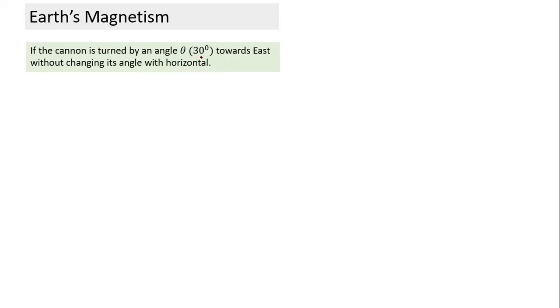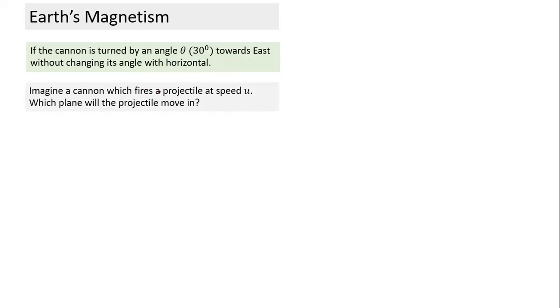Now, which vertical plane? This is something I rotate by 30 degrees towards east. From the vertical plane, either I can rotate towards east or I can rotate towards west. There are two possible rotations in a vertical plane.